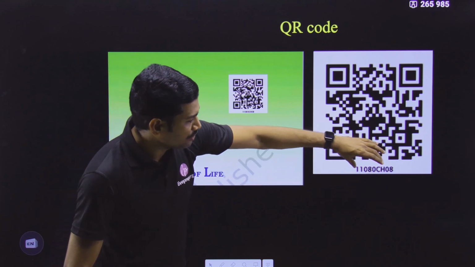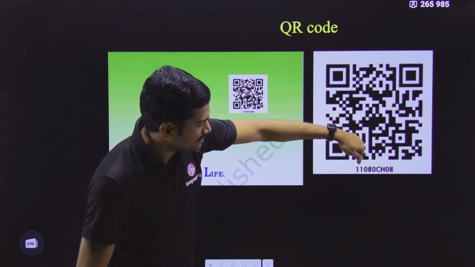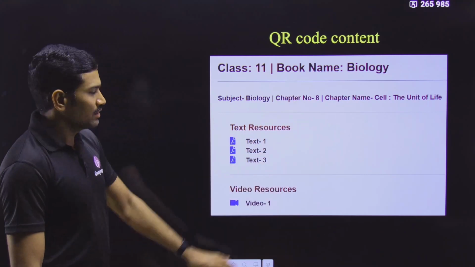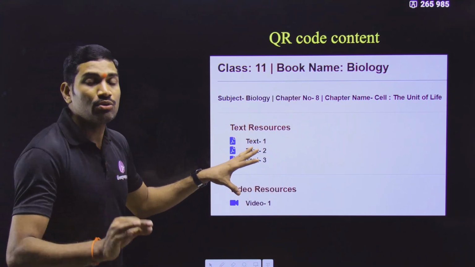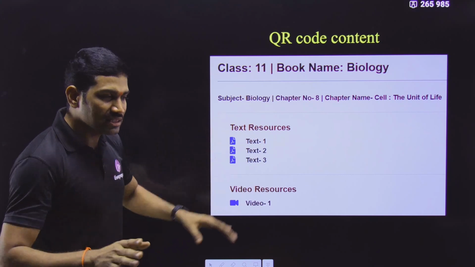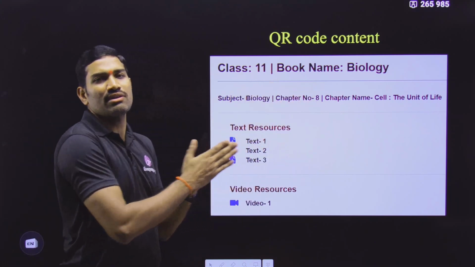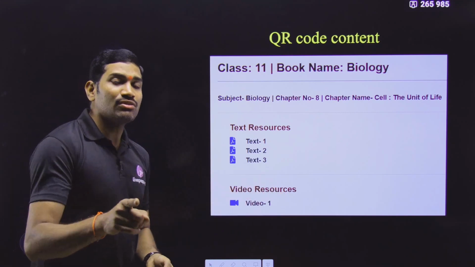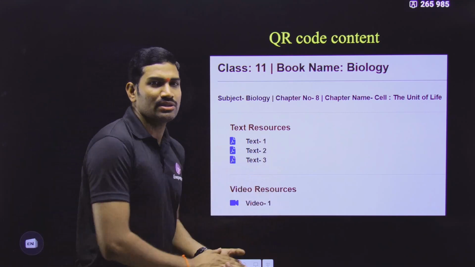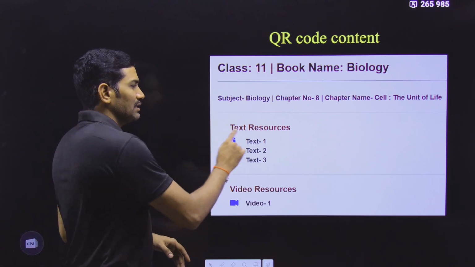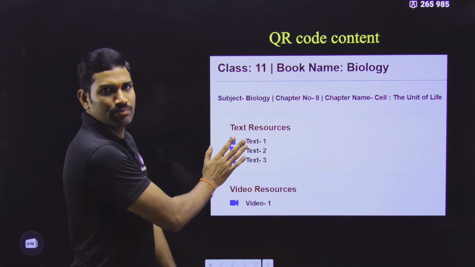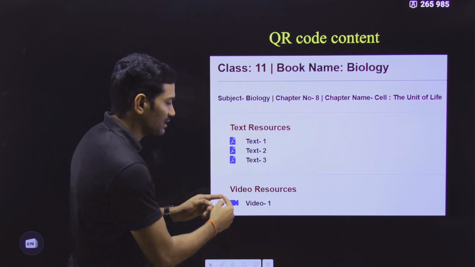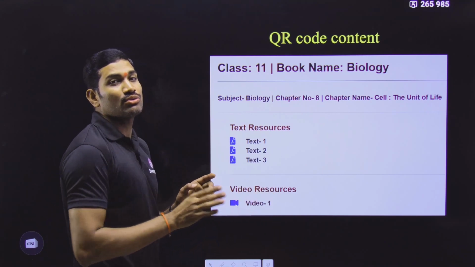This is an alphanumeric number. Some alphabets are there, some numbers are there. If you enter this code, you will get this information. This information is the QR code content. Now this is for the chapter Cell: The Unit of Life, but for different chapters you will get different information. In this way, for each chapter you will get separate information. For each and every chapter, some theory part, text, and PDF pages are there. And not only this, for very few chapters they have given some video resources also.